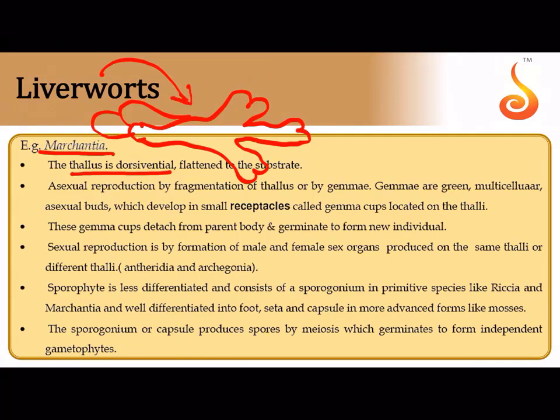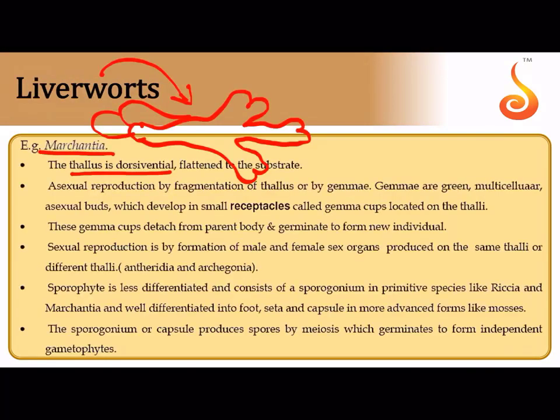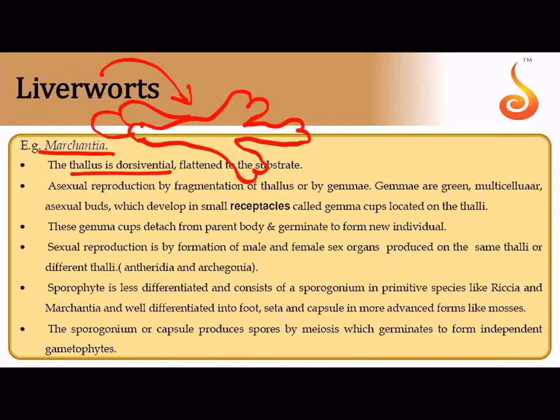The best example of a liverwort is Marchantia. Now this is the plant body.